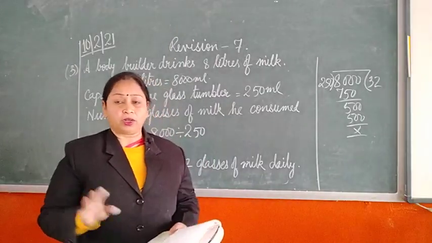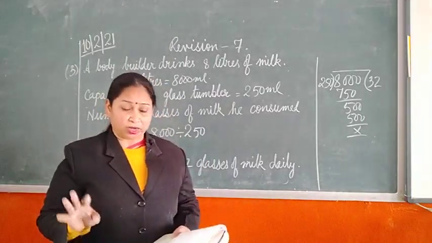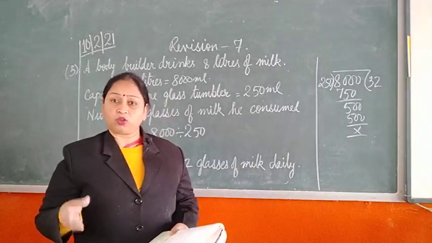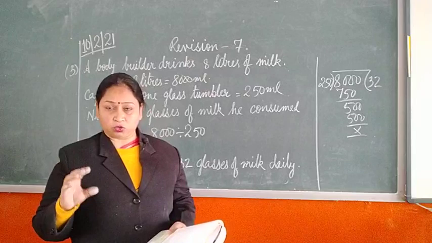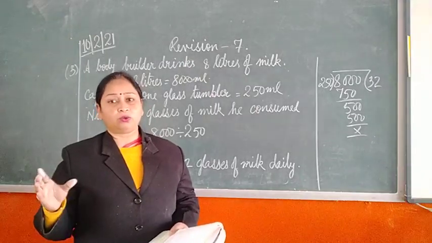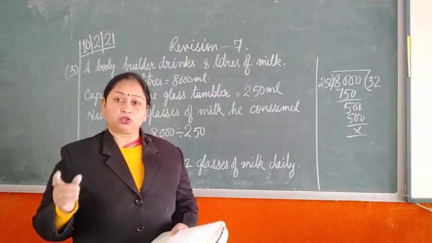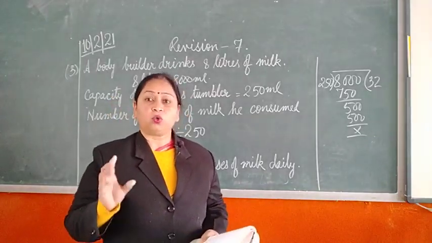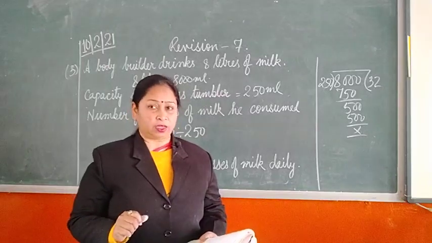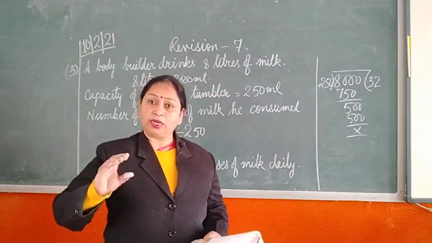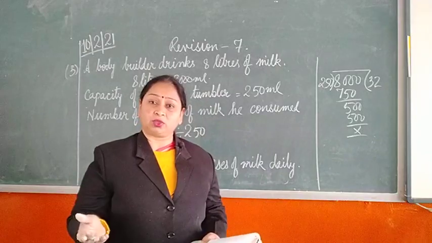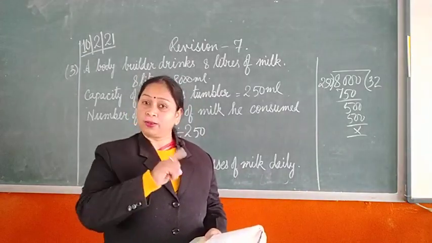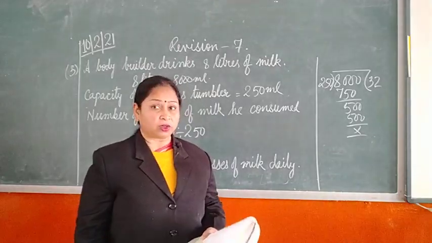So the total liters of milk is given to you, that is 8 liters of milk he is consuming, okay. And of course when you drink something, suppose you drink water or milk, you are using cup or glasses. So the glass tumbler he was using had a capacity of 250 ml, okay. So how many times is he going to use that cup to finish this 8 liters of milk, okay.